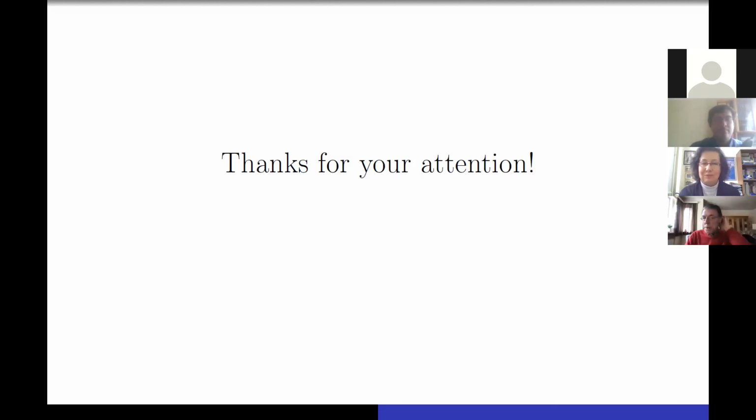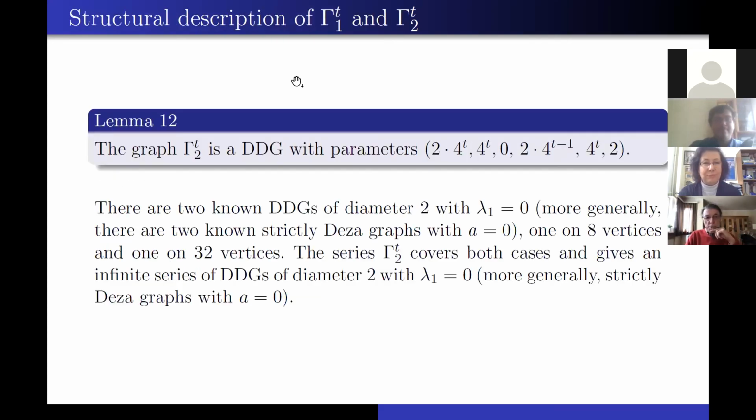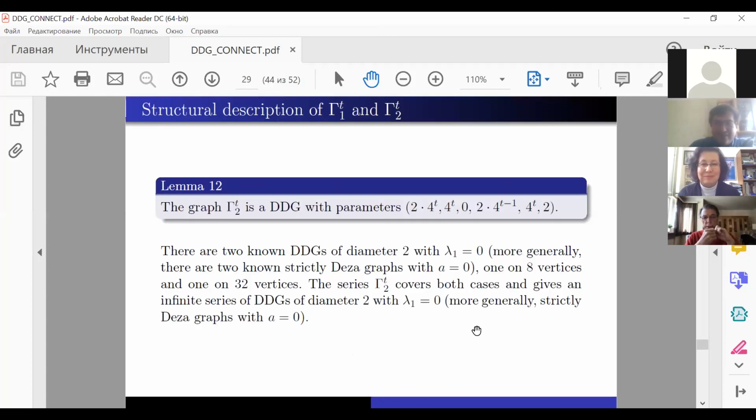If there's no other question, can you please go back to lemma 12? And actually, it's not only 12, but t is not necessarily odd, right? Yeah, it can be even or odd. So can you give me a simple example where t is 2? A graph where t equals 2? Yeah, so then we have... actually, oh no, it's there already. Yeah, it's there, on 32 vertices. That's right. Oh, sorry, I overlooked it.